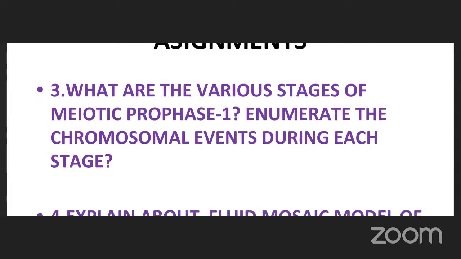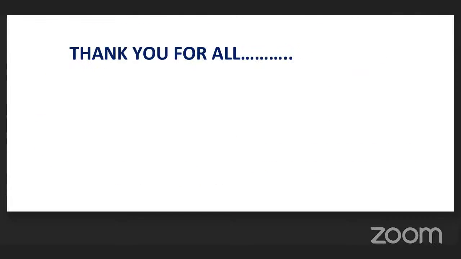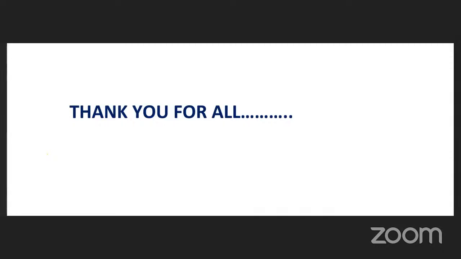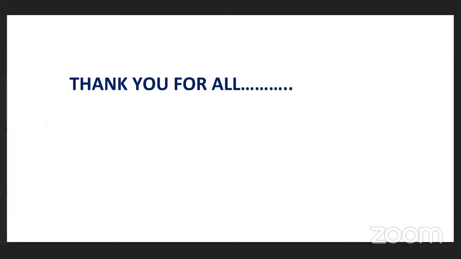Okay, so this is about cell structure and function. Only one chapter is remaining, that is plant ecology. From tomorrow's session, they will start plant ecology. So until today, all chapters are completed except plant ecology. This chapter is mainly cell structure and functions. In cell structure and functions, we observe different types of cell organelles. Cell is the basic unit of life. Second chapter, biomolecules, and third chapter, cell cycle and cell division.